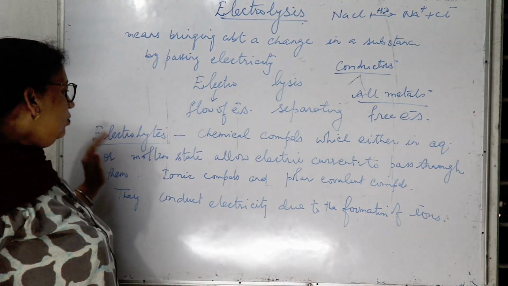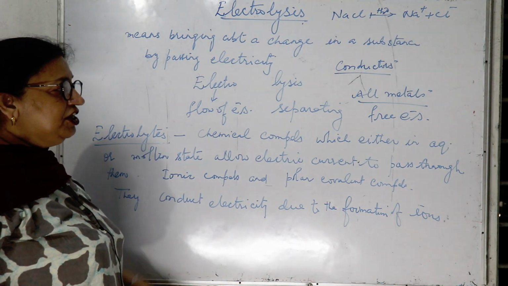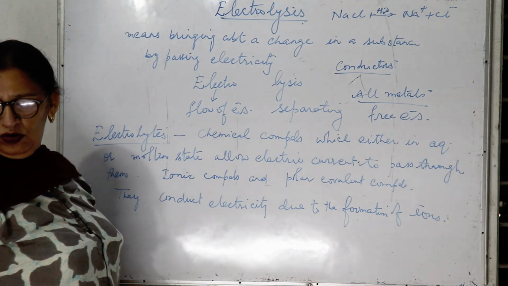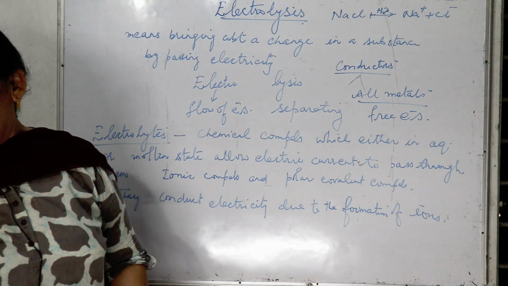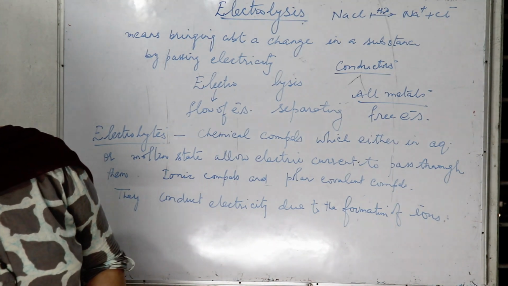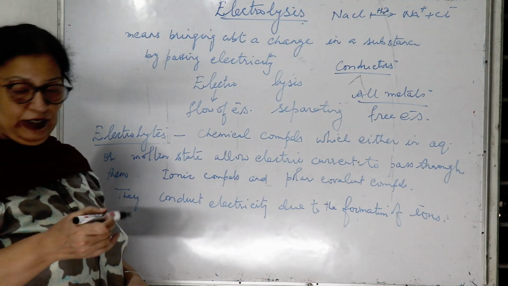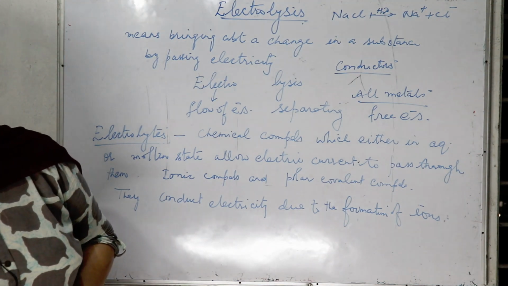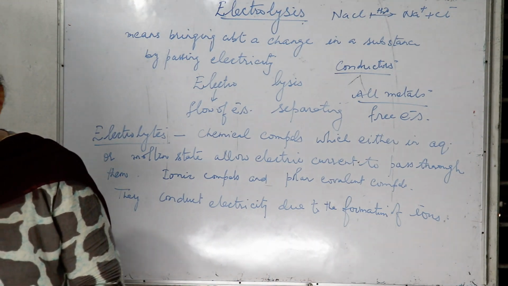Now what are non-electrolytes? Chemical compounds which neither in the aqueous state nor in the molten state allow electricity to pass through them are non-electrolytes. All non-polar covalent compounds are non-electrolytes.